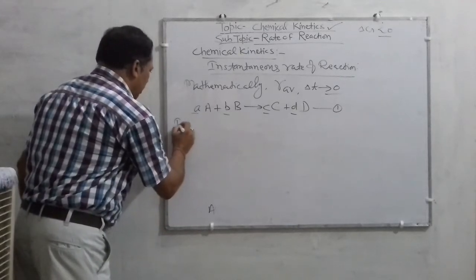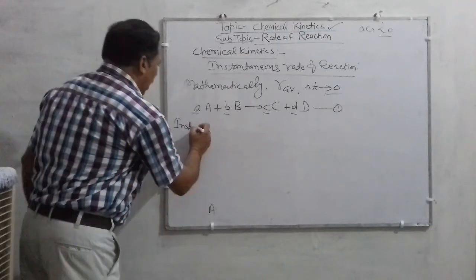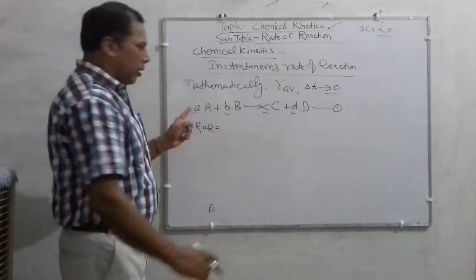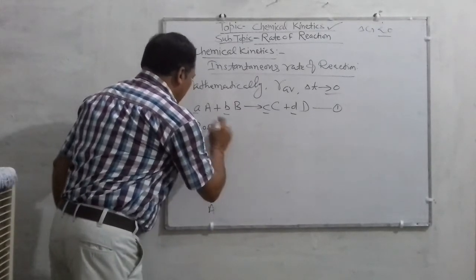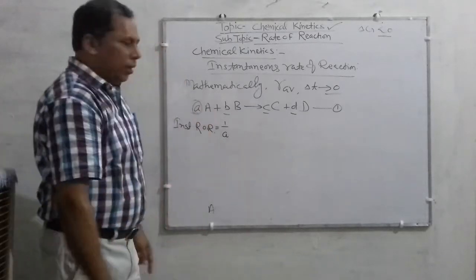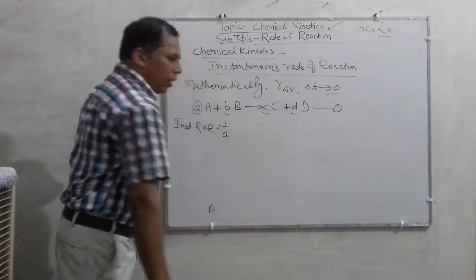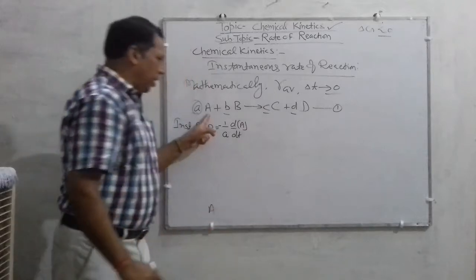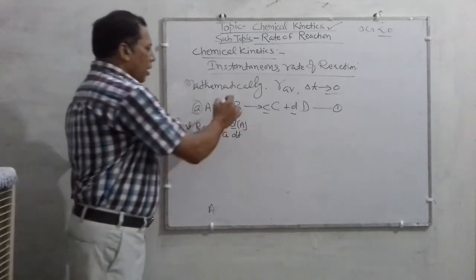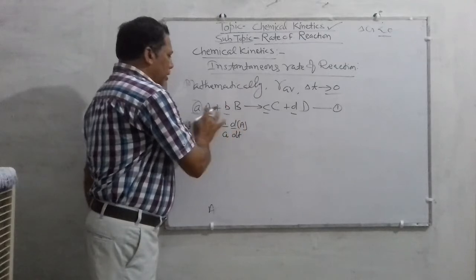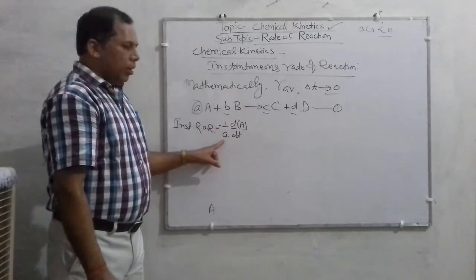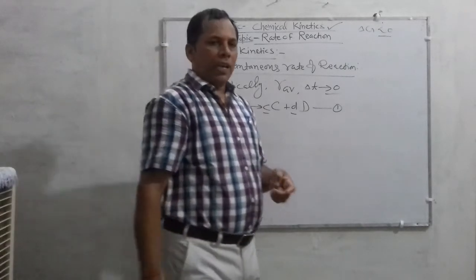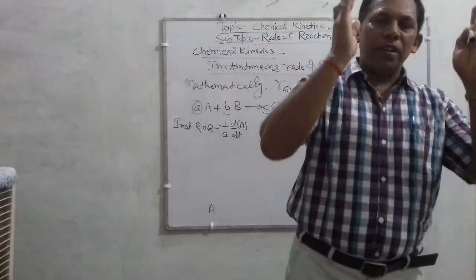So the instantaneous rate of reaction, ROR, of this very reaction can be given as minus 1 upon a into d by dt of the change in the concentration of A. This is what I am saying: the stoichiometric coefficients of reactants are written in the denominator with a minus sign, and the minus sign implies that there is a decrease in the concentration of the reactant.